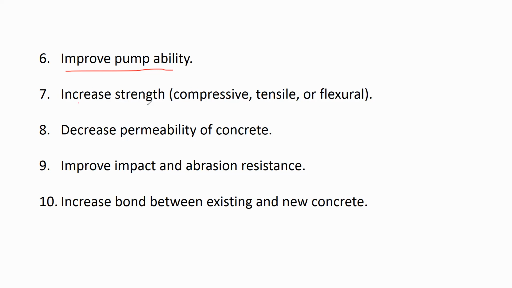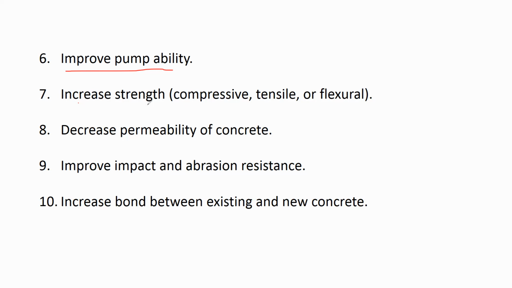Next is increase strength. We can increase the strength of concrete with the help of admixture. Suppose with just four ingredients, that is cement, fine aggregate, coarse aggregate and water, we are getting some strength. If you add a particular type of admixture, that admixture can help in increasing the strength. It will increase the strength of concrete without increasing the cement content. You know, cement is the costliest material among all the other ingredients of concrete.